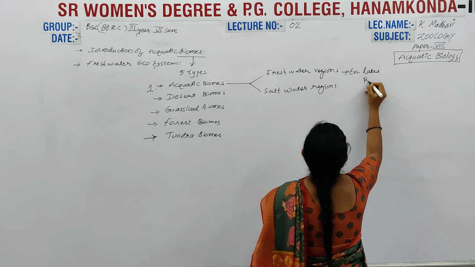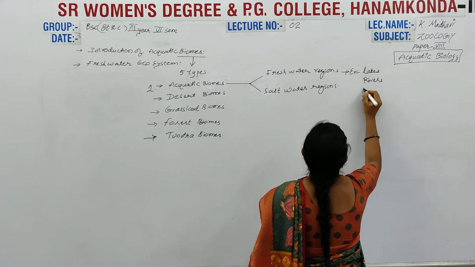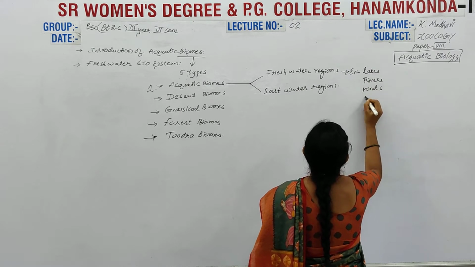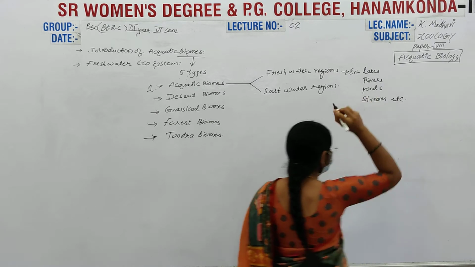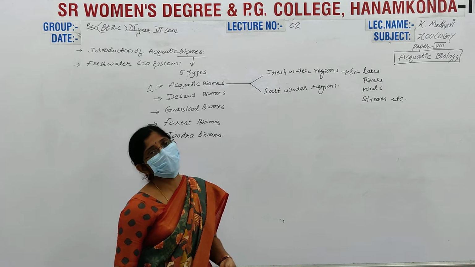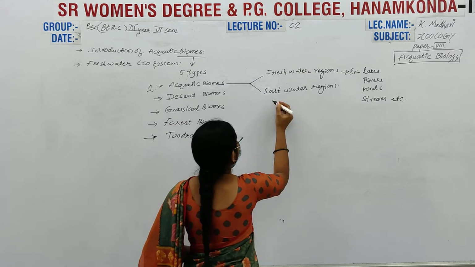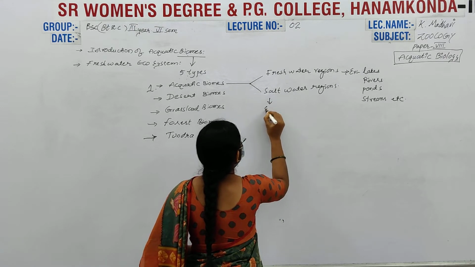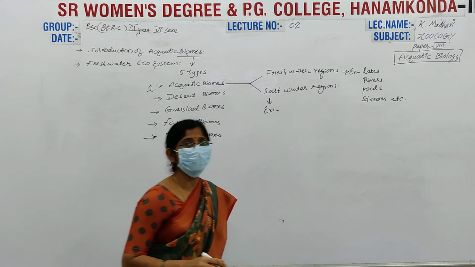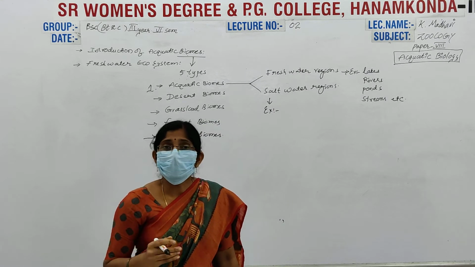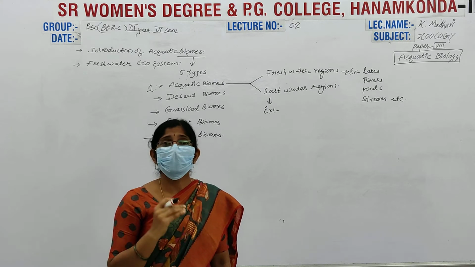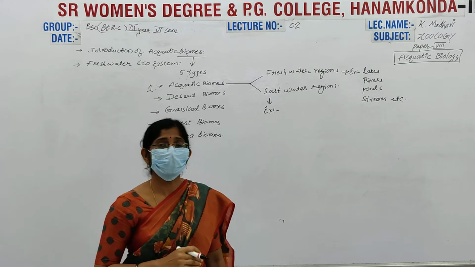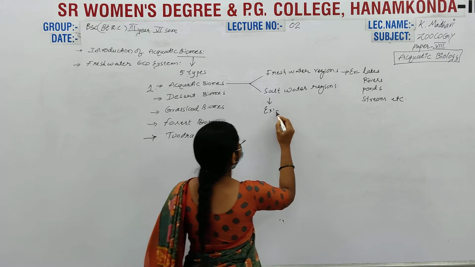Lakes, rivers, ponds, streams, etc. These are the freshwater bodies. And for saltwater regions, the dissolved percentage of salt is high. These are simply regarded as saltwater regions, such as the sea.